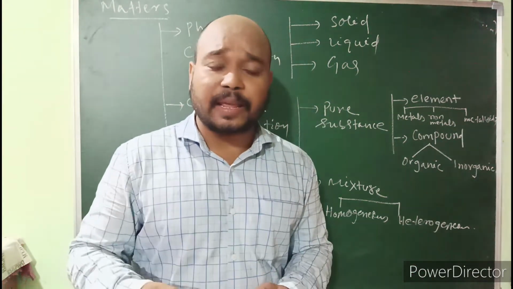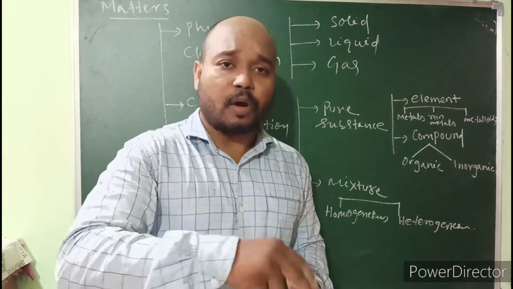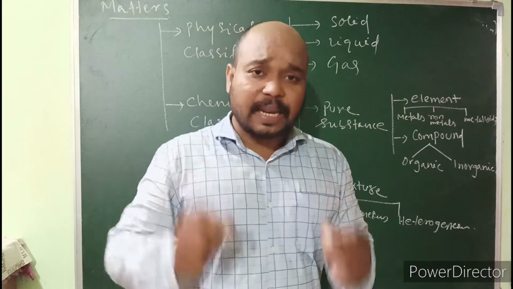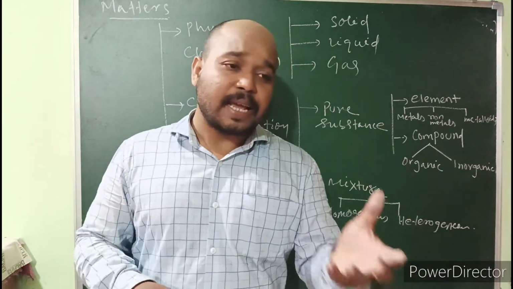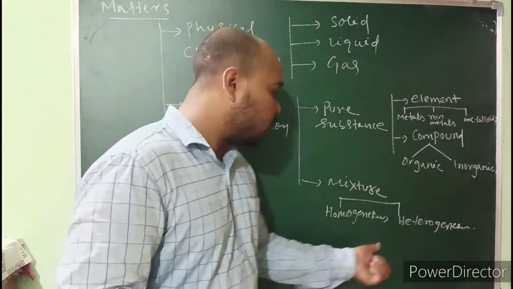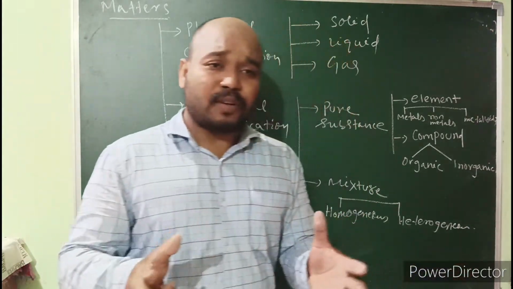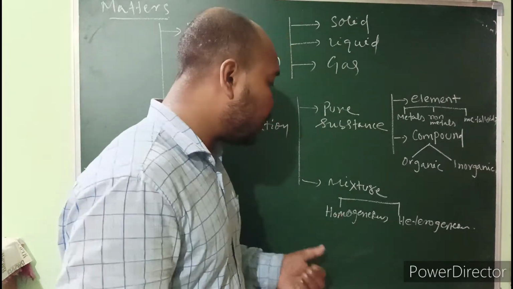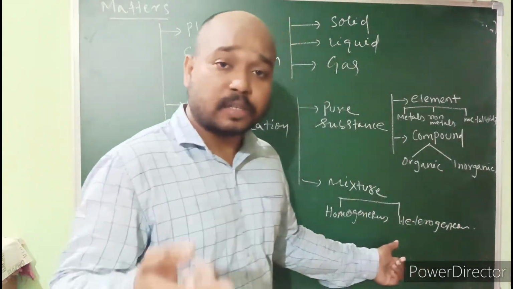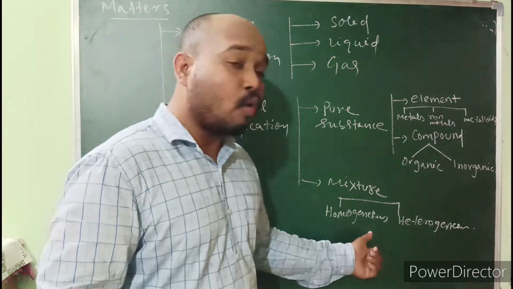But when you are adding water to oil or oil to water, you can clearly distinguish where is oil and where is water, so it is a mixture. So that is called heterogeneous. After adding two or more components, if you can distinguish, then it is heterogeneous. If you cannot distinguish, then it is called homogeneous.